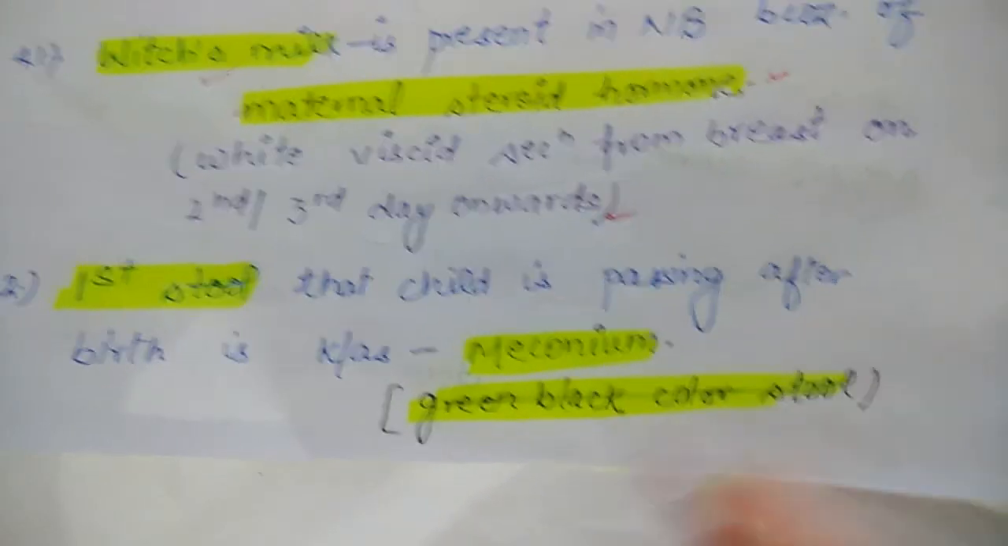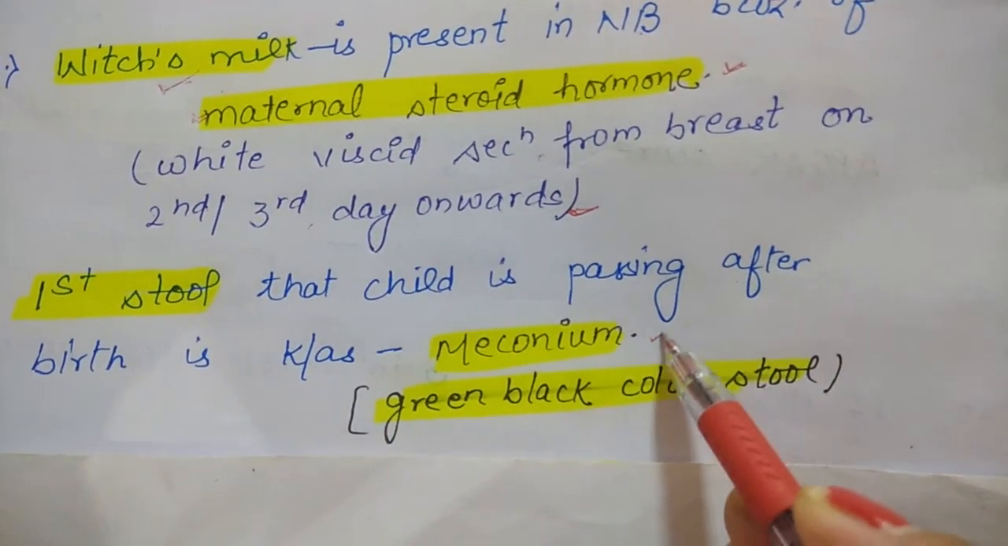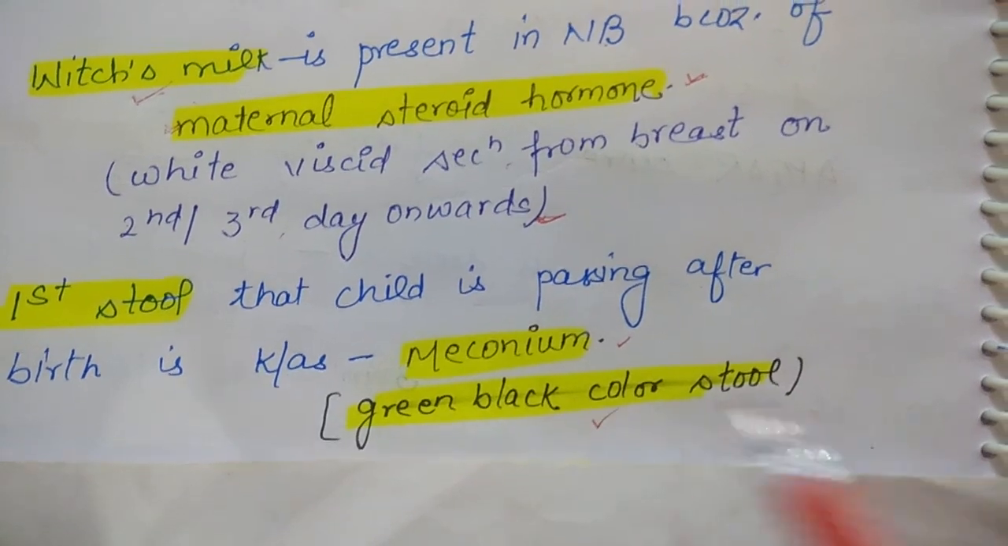Leading to the next question. The first stool that the child passes after birth is known as meconium, and meconium is a green-black colored stool.